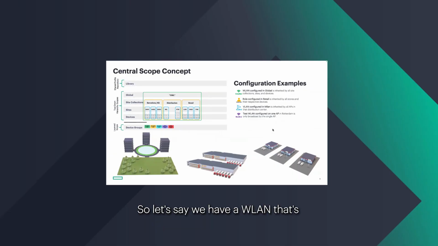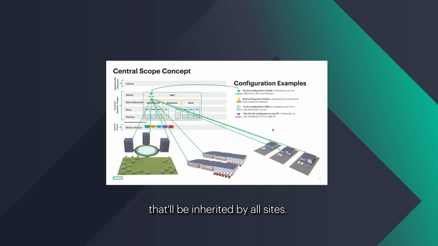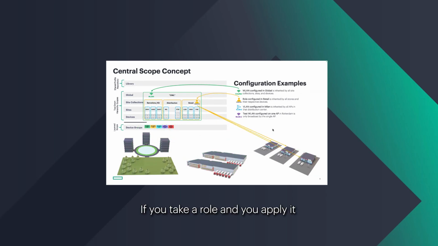So let's say we have a WLAN that's configured at the global level. That'll be inherited by all sites. If you take a role and you apply it to the retail site collection, it'll go to all the sites that belong to that site collection. And a VLAN that you would configure in a single site would go to just that particular site.